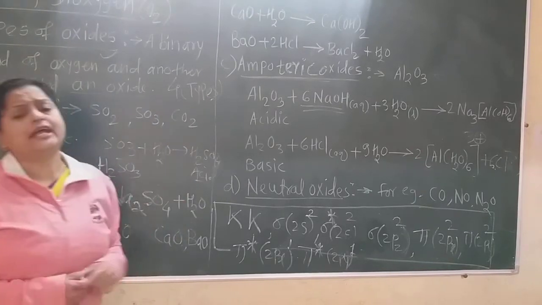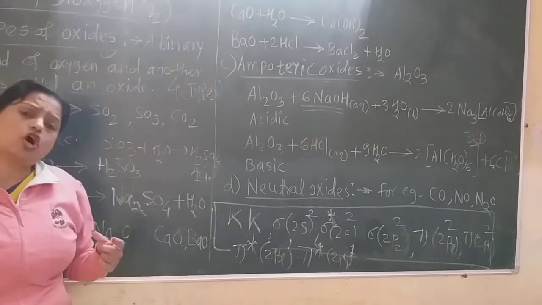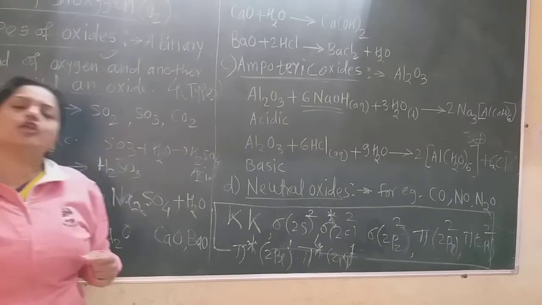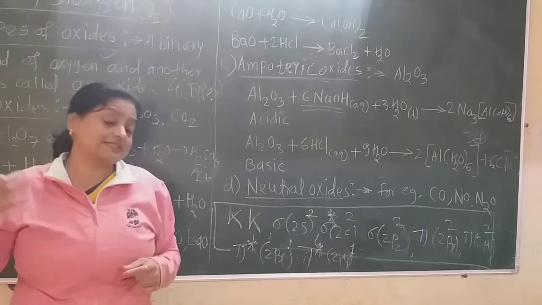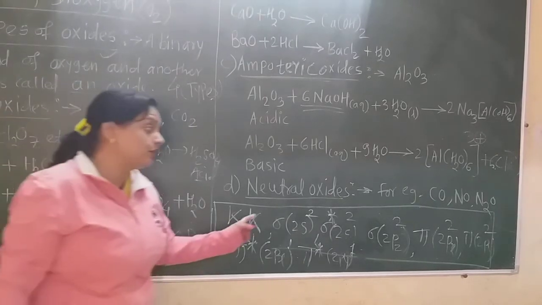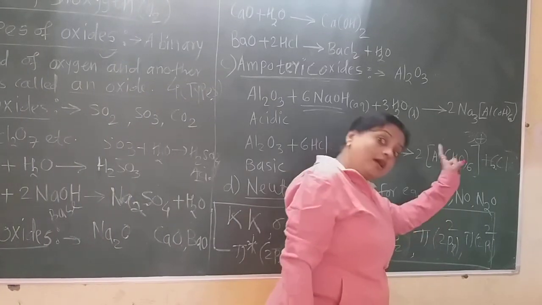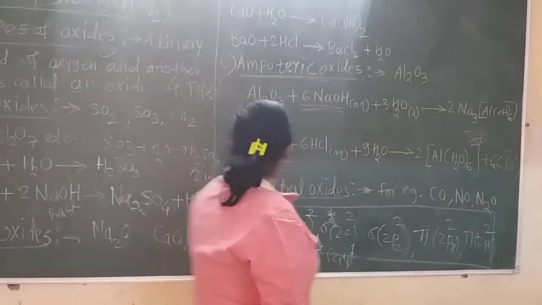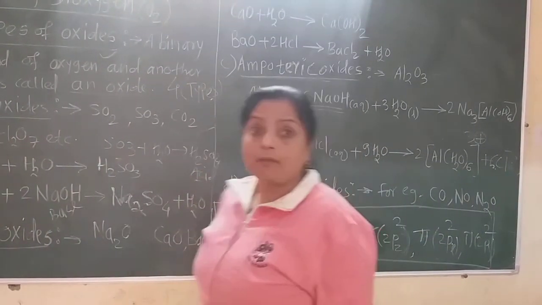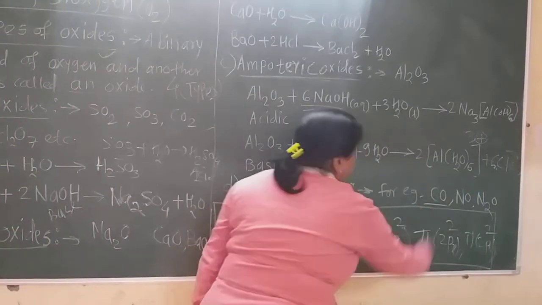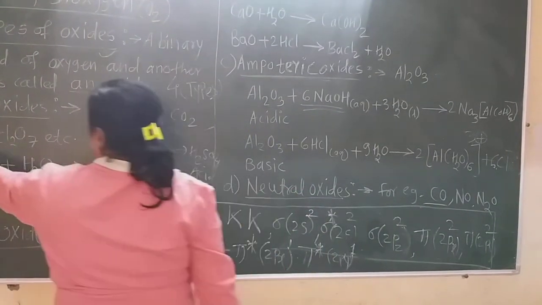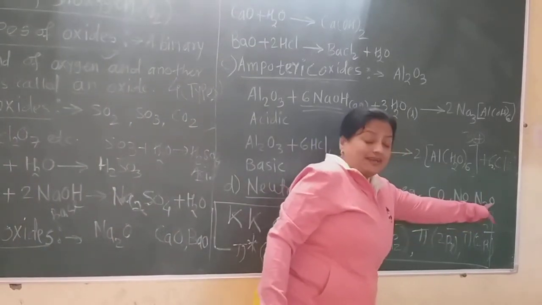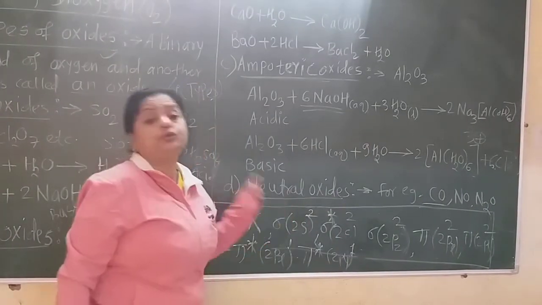And the last type is the neutral oxides. That means oxides which do not react with acid to give salt and water, or which do not react with base to give salt and water. Such oxides are called neutral oxides. For example, carbon monoxide, nitrogen monoxide, not dioxide, remember that. Carbon dioxide is an acidic oxide, but carbon monoxide is a neutral oxide. Again, nitrogen pentoxide is acidic, but nitrogen oxide and nitric oxide, these two are neutral oxides.